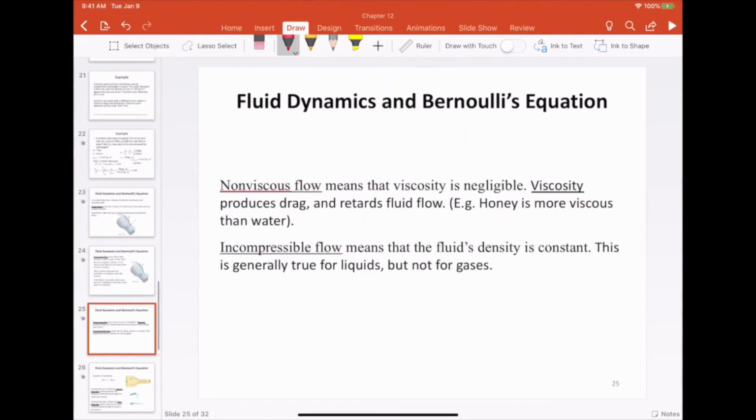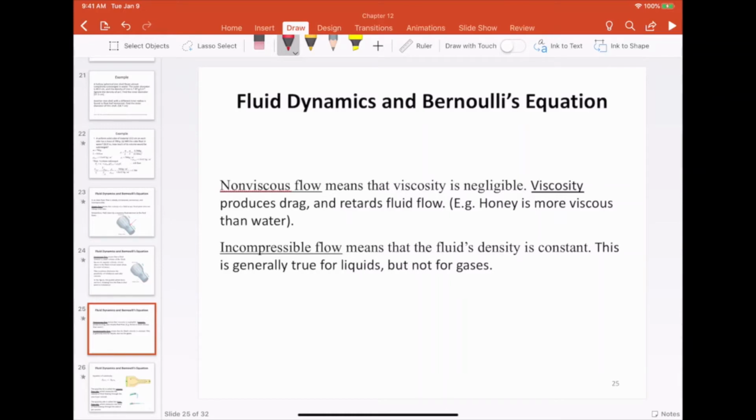The next assumption is that the flow is non-viscous. That means that the fluid does not have any viscosity, so there is no fluid friction. You know that different fluids have different amounts of viscosity. You know that honey is a very viscous fluid. Water has some viscosity in comparison to honey. Alcohol has less viscosity than water. Liquid nitrogen, if you've ever seen it, has very, very low viscosity.